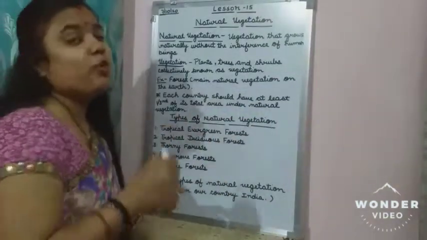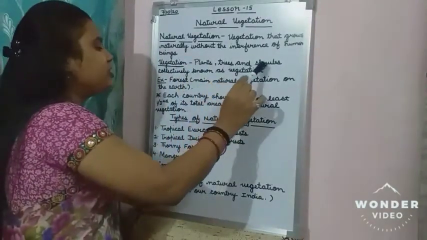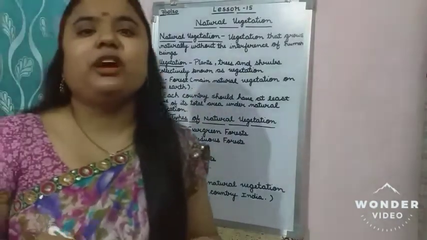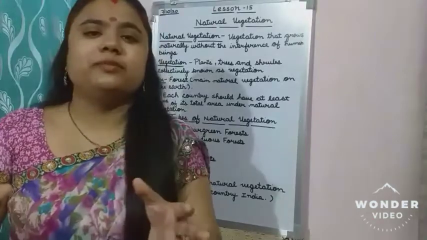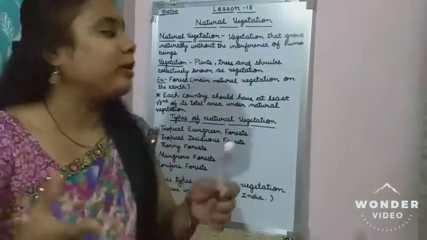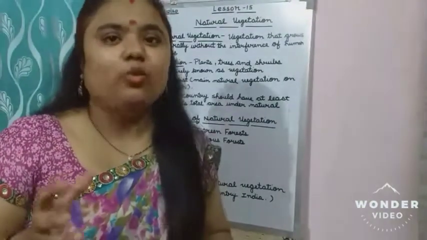So now see what is the meaning of vegetation. Plants, trees and shrubs collectively are known as vegetation. If we talk about the trees, plants, shrubs and herbs collectively, एक साथ मिला के, then it is called vegetation.